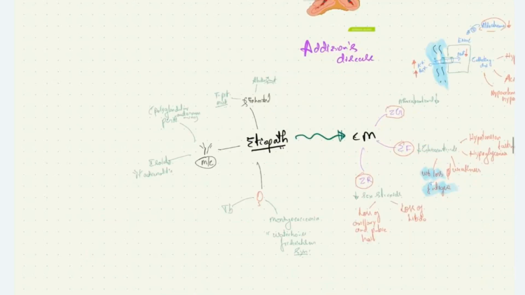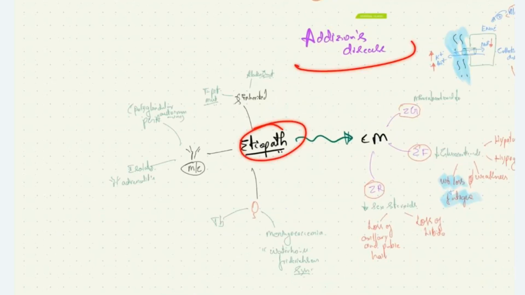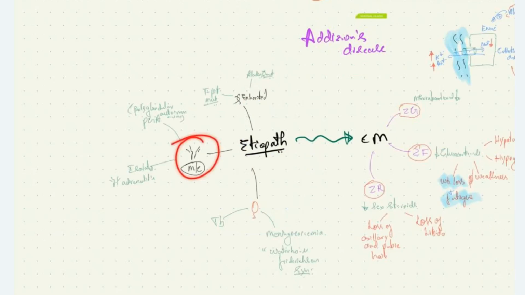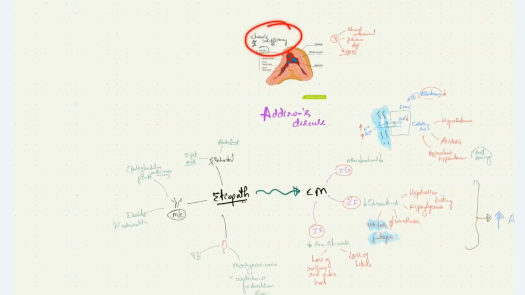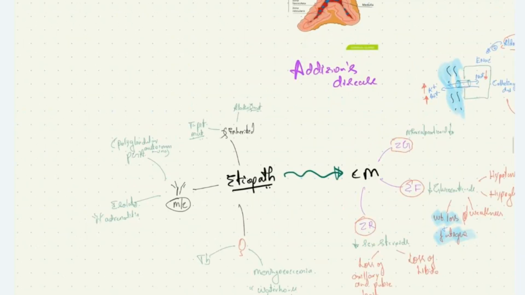What is the pathophysiology of Addison's disease? Addison's disease can be inherited. Most commonly, it's due to autoimmune attack, and it can also be due to infections. What are the inherited conditions causing chronic adrenocortical insufficiency and adrenocortical destruction? These are Aladdin gene mutation and TPIT gene mutation.